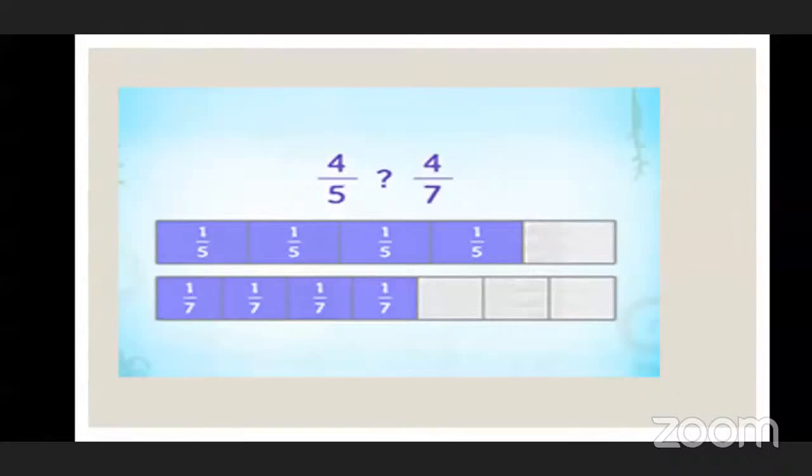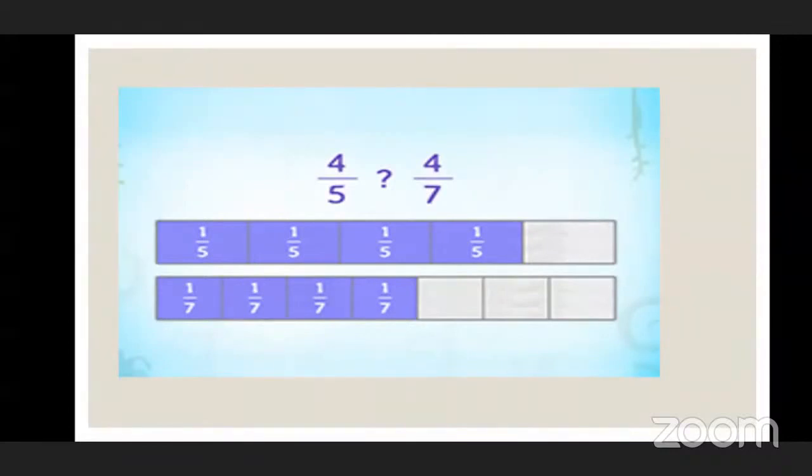The diagram is divided into different equal parts. In the first, the figure is divided into 5 equal parts, and out of 5, 4 are colored. In the second, the same diagram is divided into 7 equal parts, and how many are colored? 4.